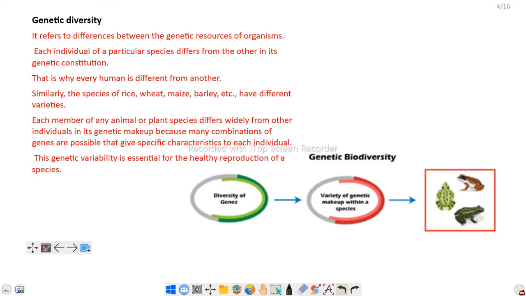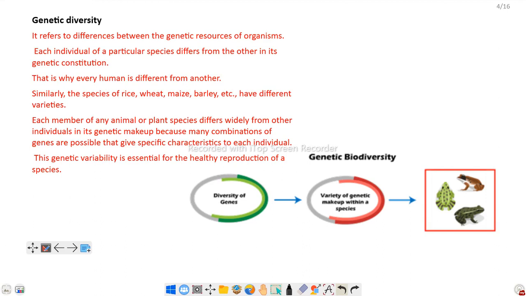Next, genetic diversity. It refers to the difference between the genetic resources of organisms. Each individual of a particular species differs from the other in its genetic constitution. For example, human beings.